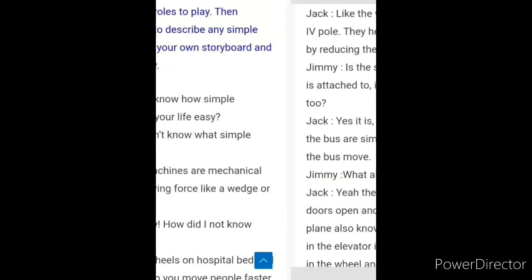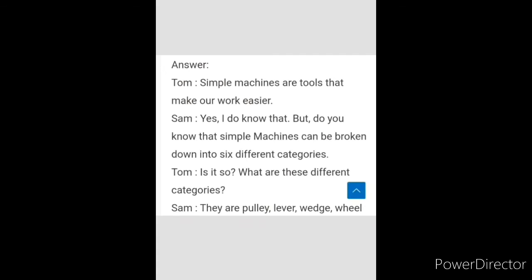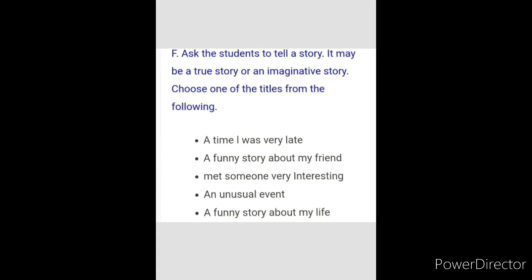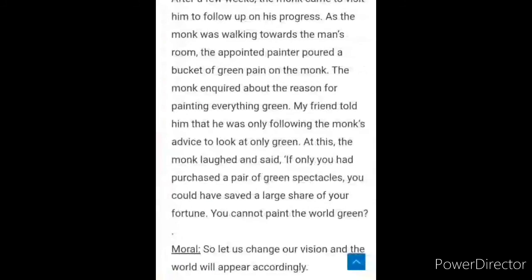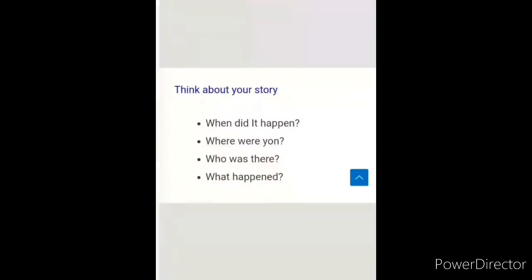This is your reading conversation in your book that you have to read and write the answers given below, and ask the student to tell a story. For example, whatever you can select, we have selected a funny story about my friend. This is a story that you have to write about your friend. You can copy this, but I want each one of you to write in your own words. You can copy this in your classwork, no issues.